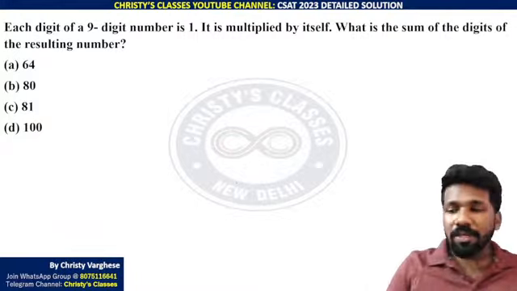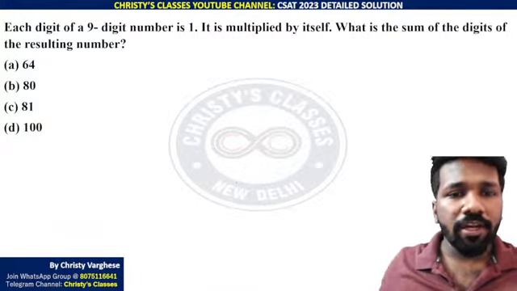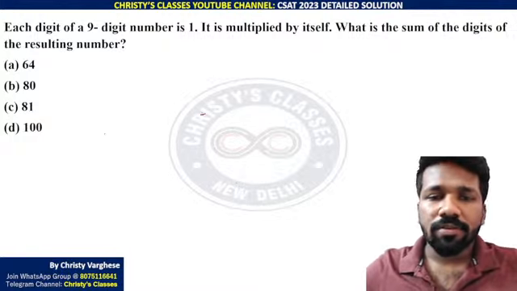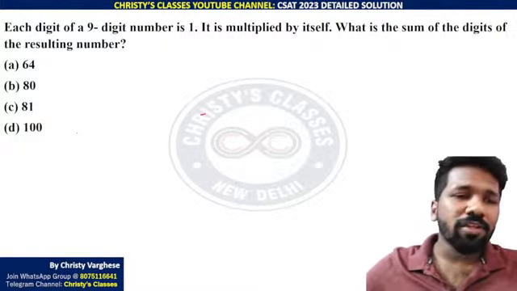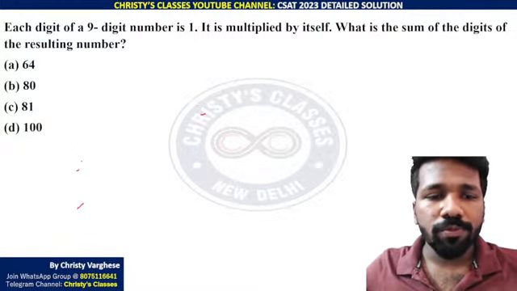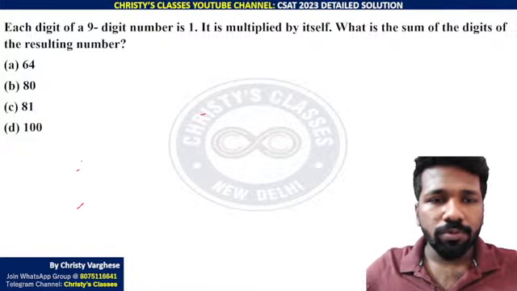Okay, I'll start explaining. Each digit of a 9-digit number is 1. It is multiplied by itself. Yeah, there are two ways of doing it. Here actually the options are so simple that you can use the help of options also. How? I will show you.